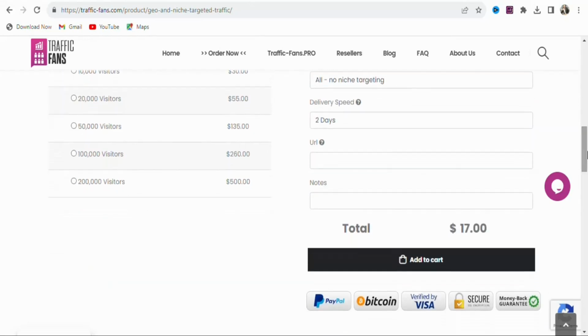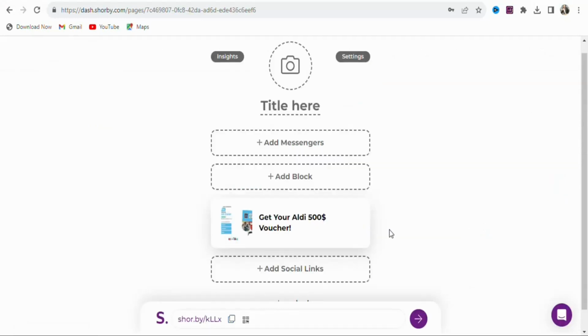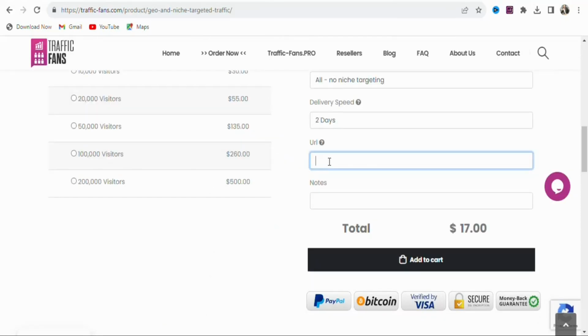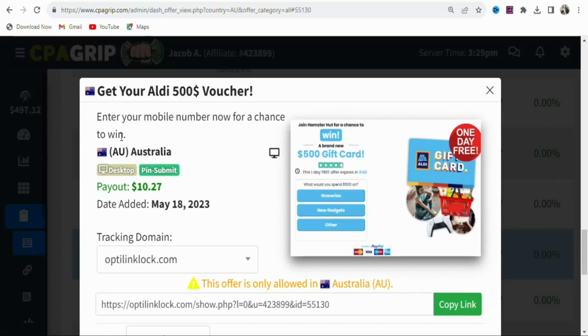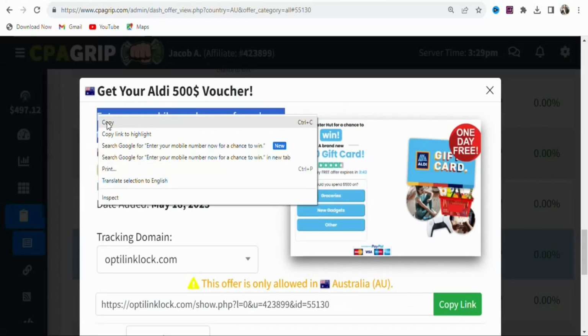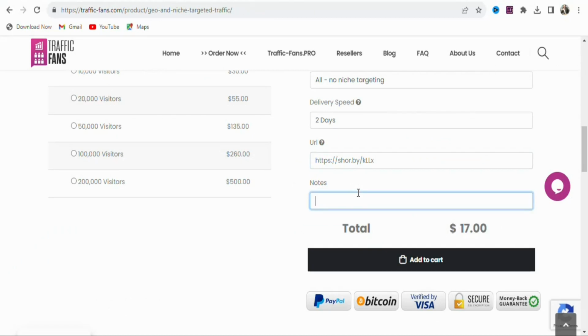Once that is done, you are going to scroll down. You can see URL. This is where you are going to paste the link to your landing page. So you are going to come back on sobi.com. Once you come back, you are going to copy the link to your landing page. Once you copy it, you are going to come back and then paste it right here. As you can see, that has been done. Once that is done, you can see note. You can paste the description of the offer right here. So you are going to go back on CPA Grip so that you can copy and paste the description of the offer right here. Once you come back on CPA Grip, you are going to highlight and then copy the description of the offer. Once you copy it, you are going to come back and then paste it right here. As you can see, that has been done.